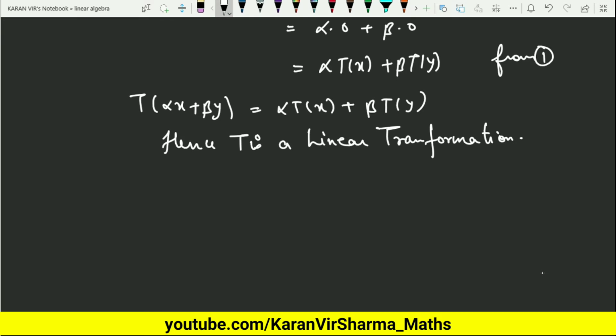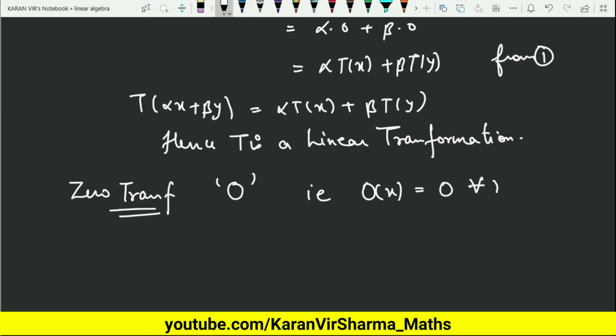So it is called zero transformation, and it is generally denoted by O. Okay, and that is O of x equals 0 for every x belonging to V.